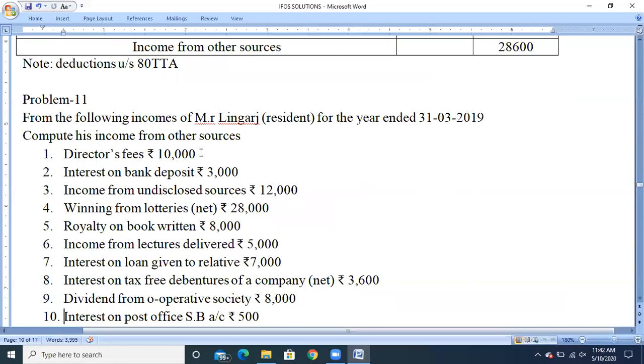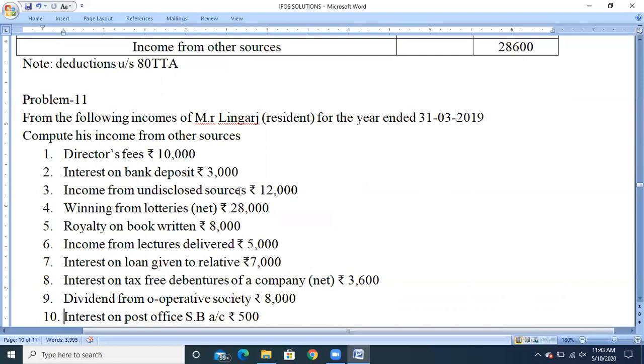Second, interest on bank deposit. So here, if the amount is more than 10,000, the tax will be deducted at source, so we need to do the gross up. But if the interest on bank deposit is less than 10,000, then there is no need of gross up. Directly the amount will be taken to the income from other sources.